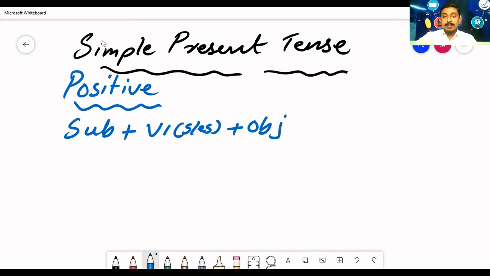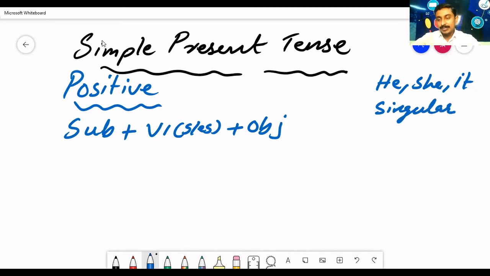S or ES: verb takes S or ES if the subject is third person singular. We have learned about personal pronouns in the previous class. Third person singular, like he, she, it, or any singular names. Whenever the subject is third person singular, the verb must take S or ES form according to the convenience. Let us have two examples which will make things clear.